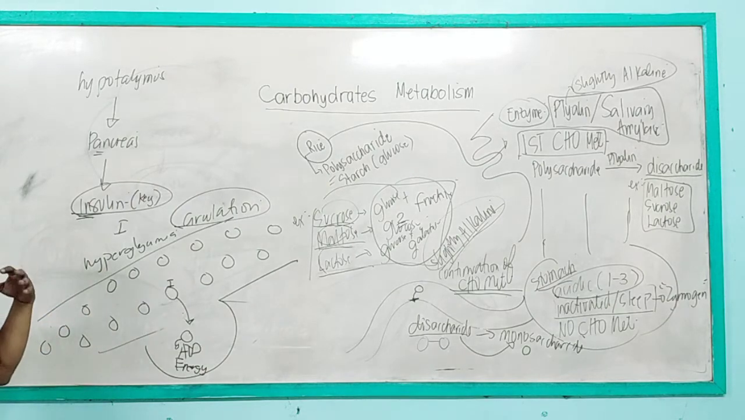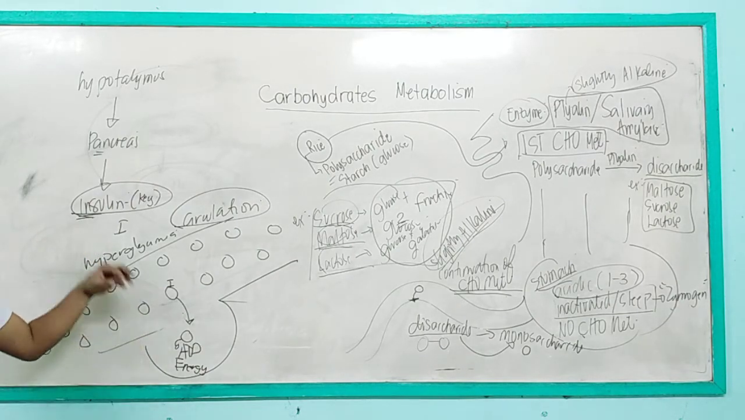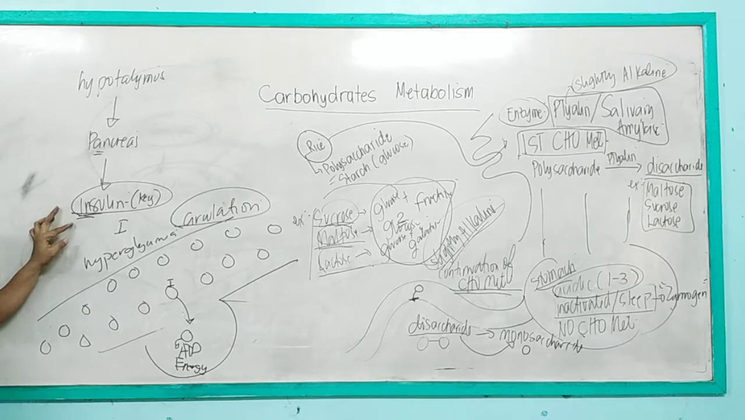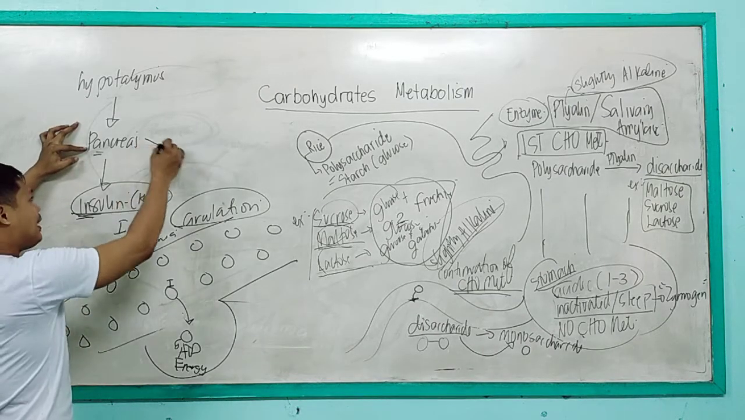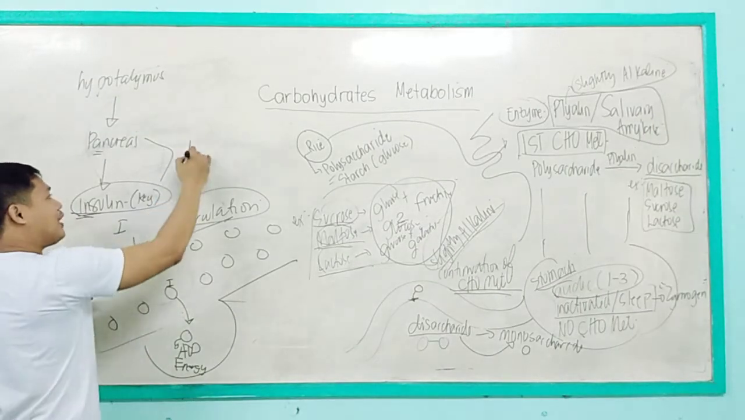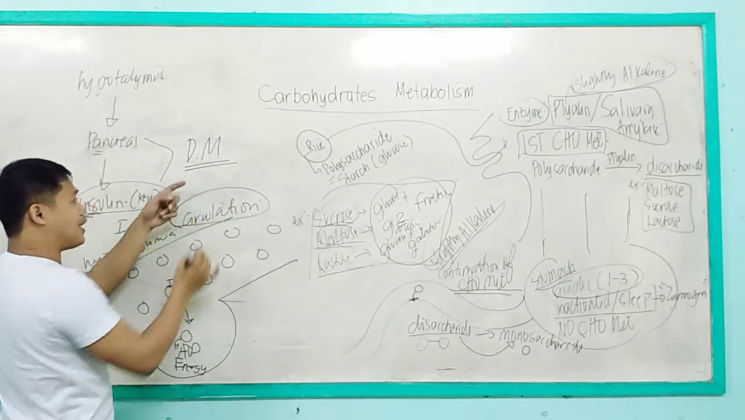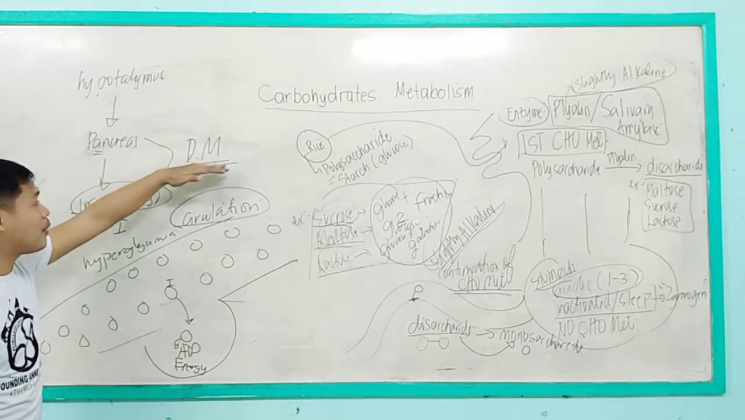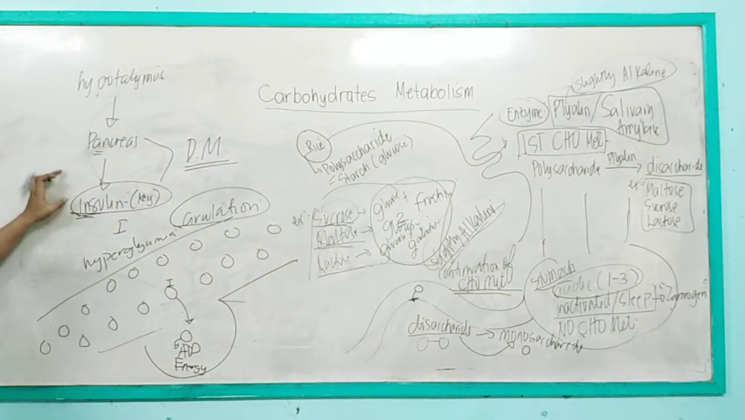Now, sir, what if there are abnormalities? For example, there is a problem in the secretion of insulin by the pancreas, leading to an increased level of glucose in the circulation, leading to a disease called diabetes mellitus. In diabetes mellitus, there is a problem in the secretion of insulin, particularly by the pancreas. We have two types of diabetes mellitus, DM1 and DM2. I will discuss it further later on.